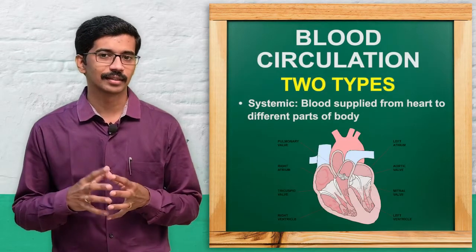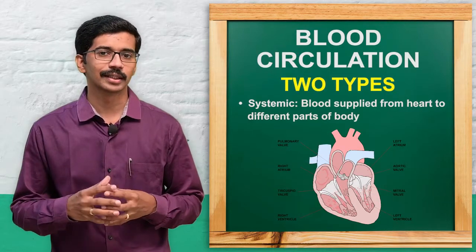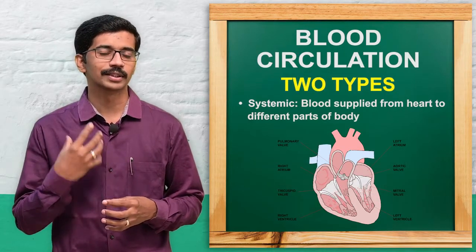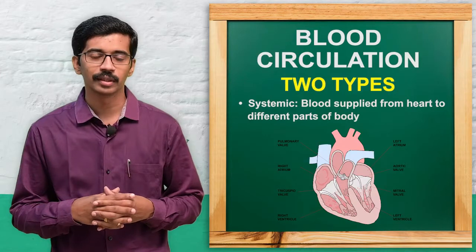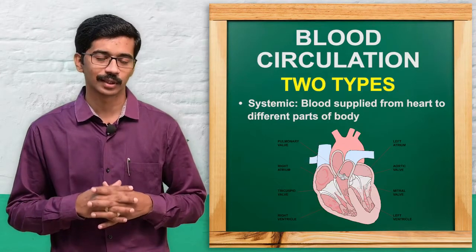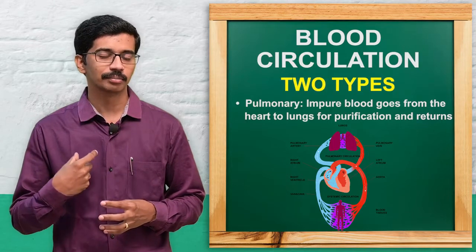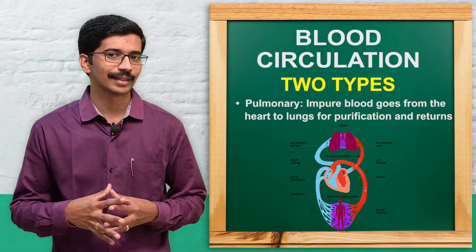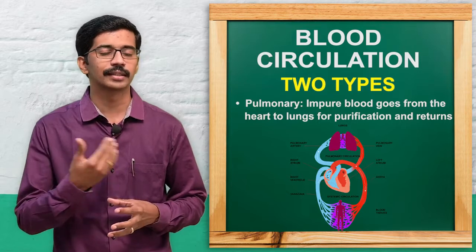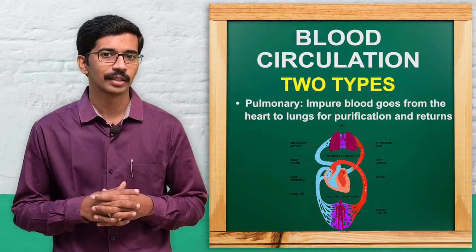If you come to the systemic circulation, it is nothing but the blood being supplied from the heart to different parts of our body. That is the systemic circulation. And the pulmonary circulation is where the impure blood goes from the heart to the lungs for purification and comes back.